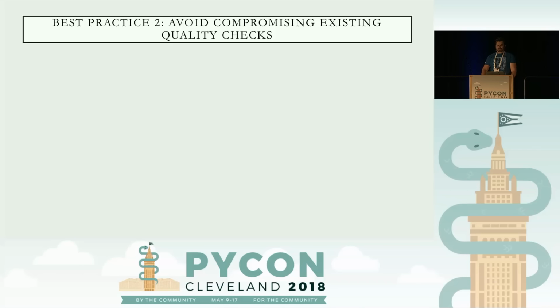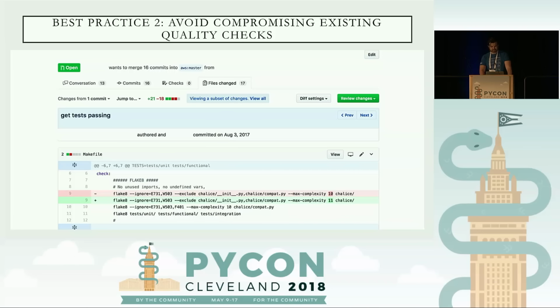On the flip side, you want to be avoiding compromising existing checks. So you don't want to be loosening the restrictions or disabling a check completely. As an example, here is a commit where in order to get the checks passing, you notice that the git commit message said get test passing.